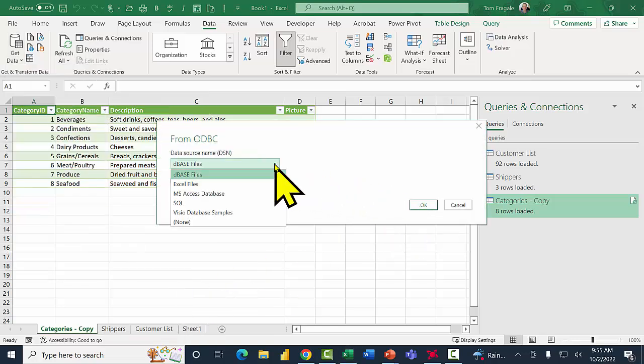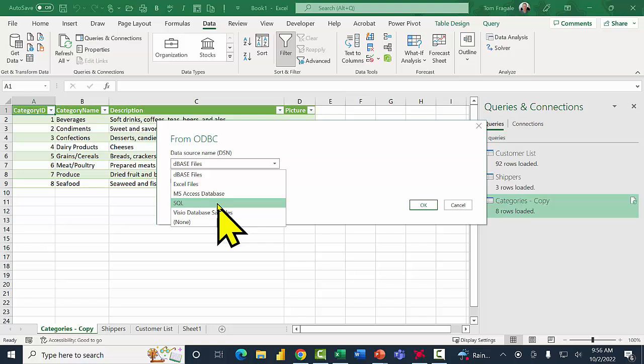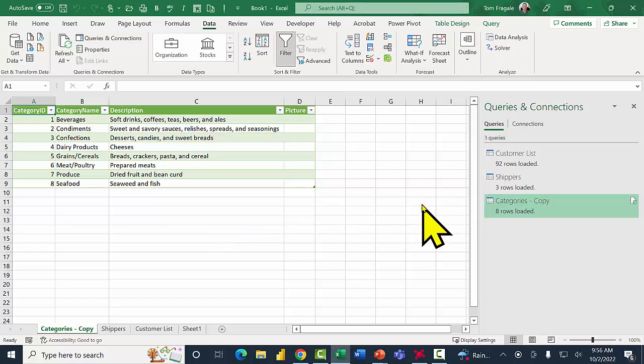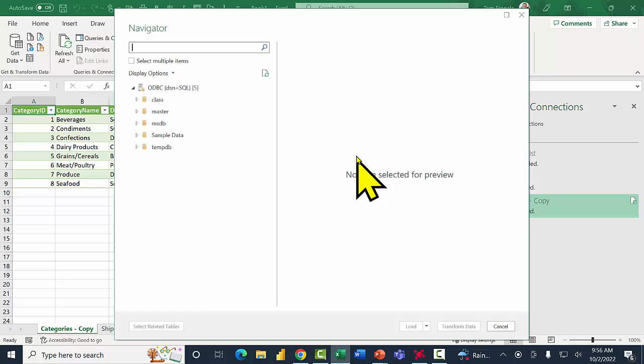And then this is the ODBC driver that your IT team would have set up. So I'll pick on SQL, and I'll pick on OK. And now we're going to see the different databases for that SQL Server.